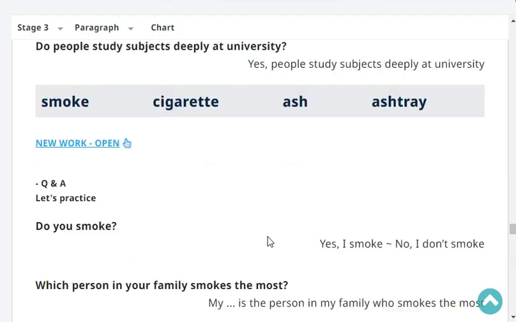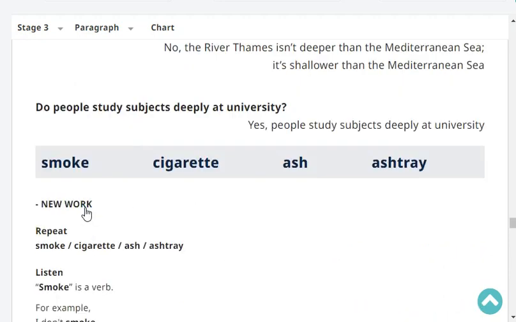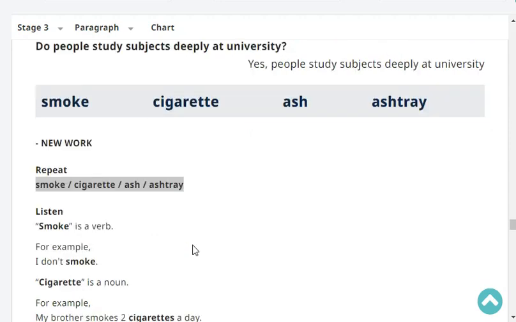Okay, so that's the end of our revision. Let's have a new word. Okay, repeat. Smoke, cigarette, ash, ashtray. Very good.